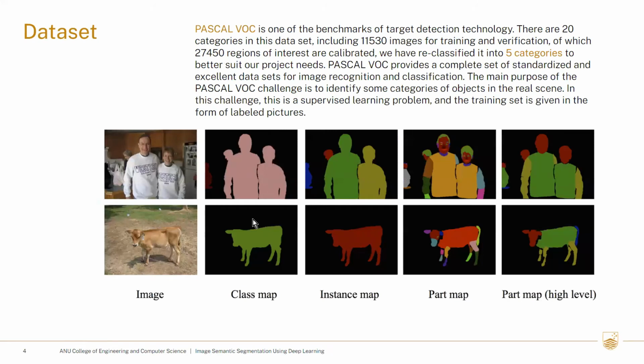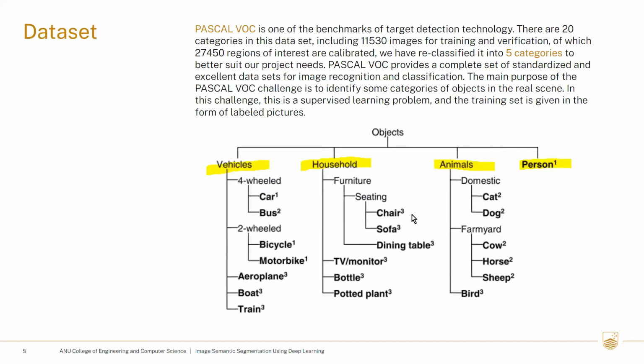Pascal VOC is one of the benchmarks of target detection technology. There are 20 categories in this dataset, including 11,000 images for training and verification, of which over 27,000 regions of interest are calibrated. Pascal VOC provides a complete set of standardized and excellent datasets for image recognition and classification. In this task, we have reclassified labels on all categories and finally made 5 labels from the whole dataset: vehicles, household, animals, person, and background.